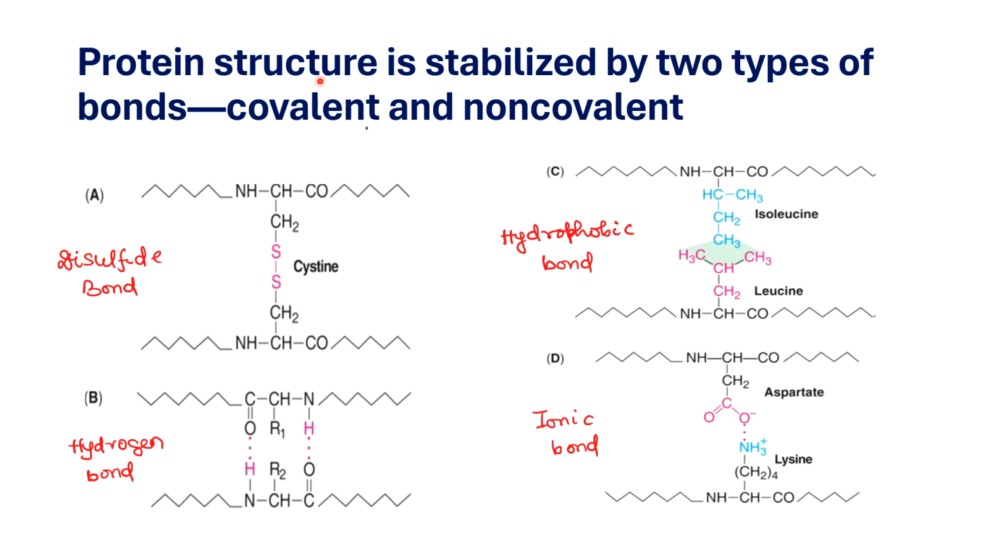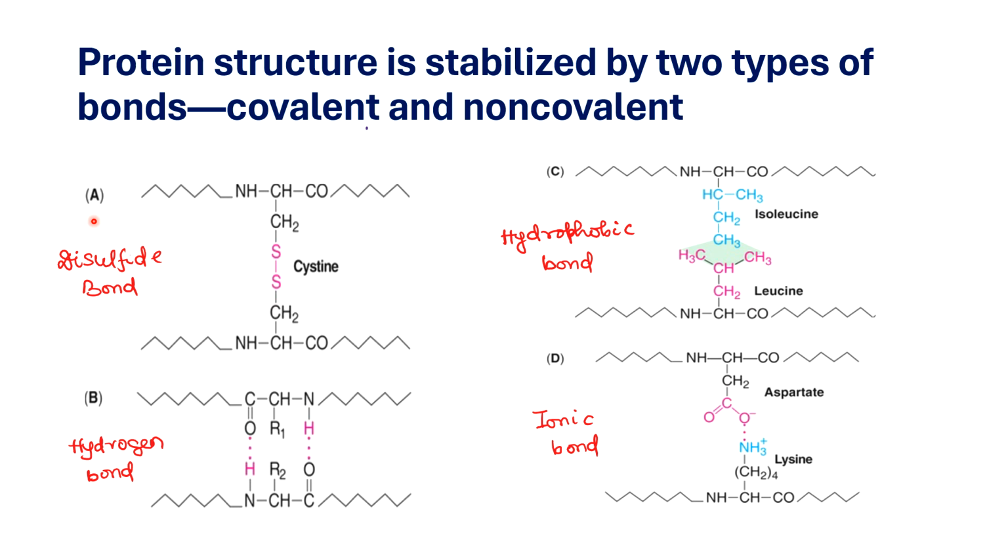Let's now see what the types of bonds are which help in stabilizing the protein structure. Protein structure can be stabilized by covalent as well as non-covalent bonds. So, what are the covalent bonds that stabilize the structure of protein? You have the peptide bond, which is present in the main amino acid chain.